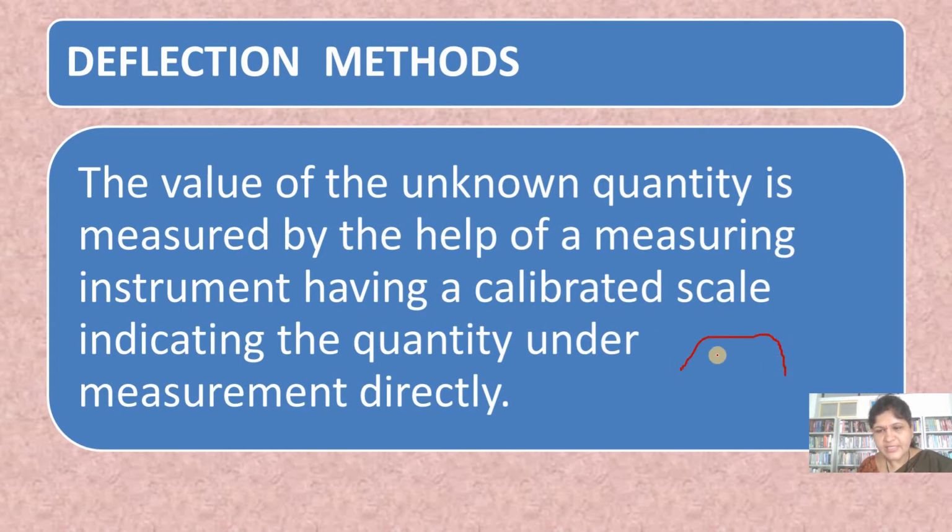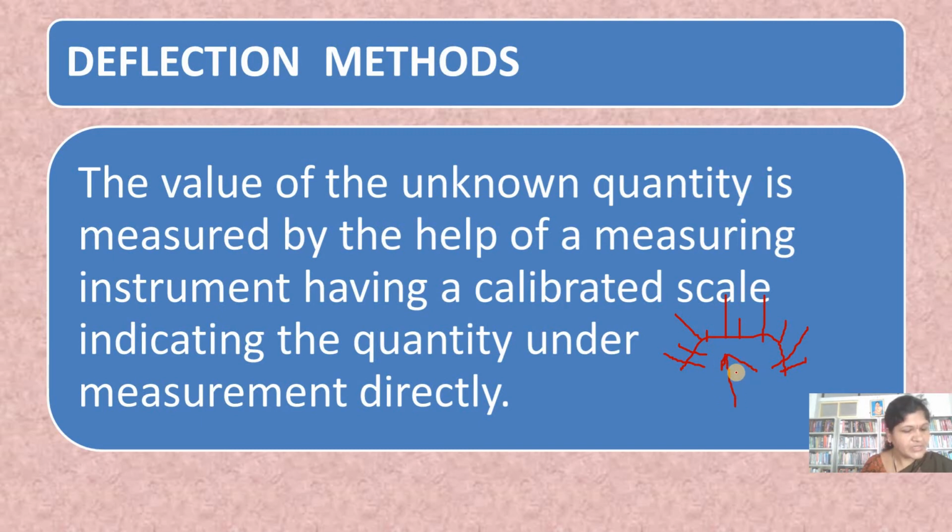We have the calibrated scale, and we have divisions over it. These divisions are already calibrated, and then we have a pointer.